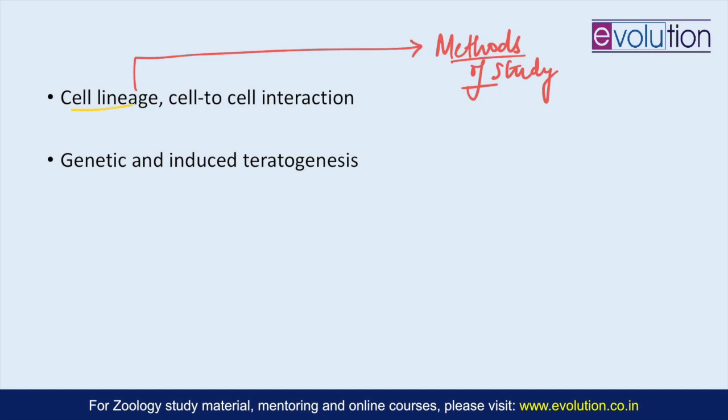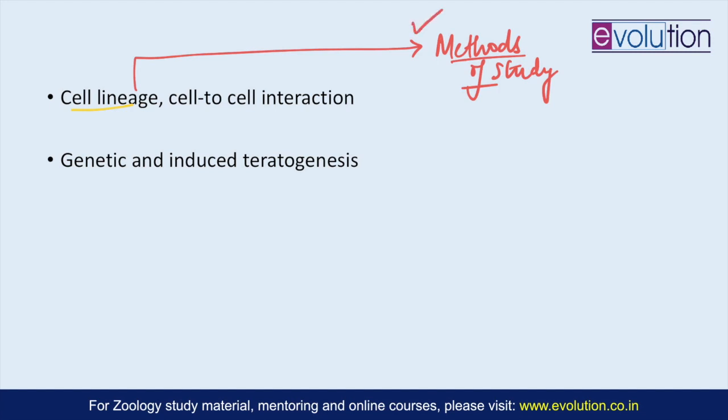There can be a direct study where you can use Nomarski differential interference contrast microscopy, and there can be clonal studies also where dyes such as fluorescein-conjugated dextran can be used. All these dyes are used. So methods of study is one.